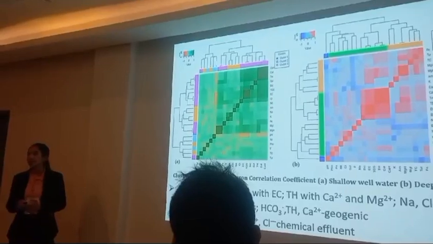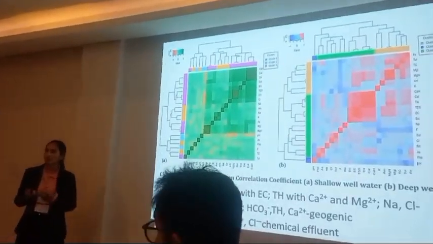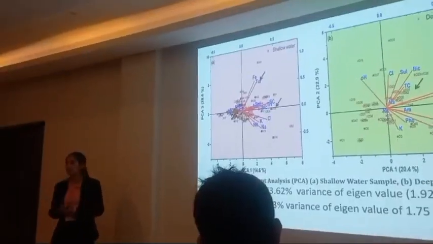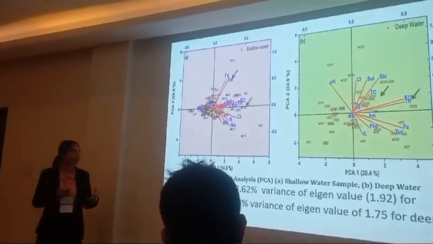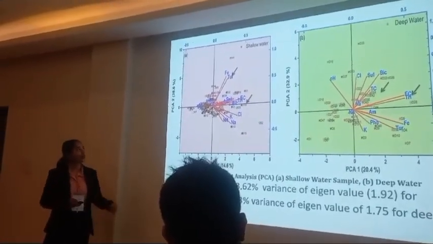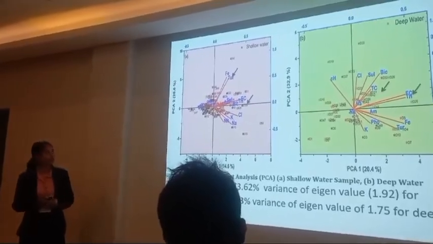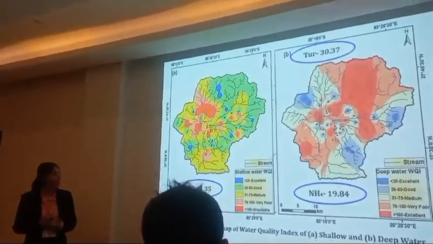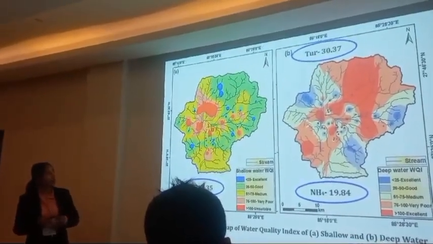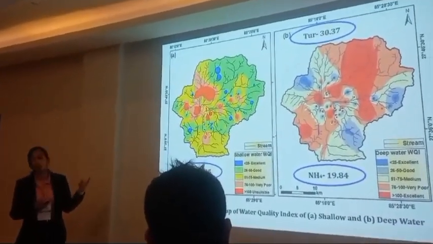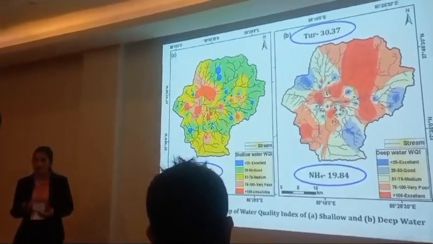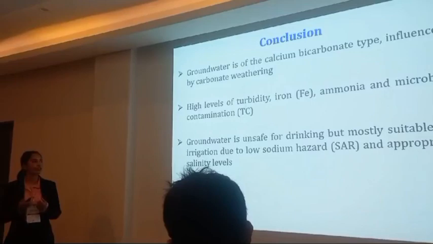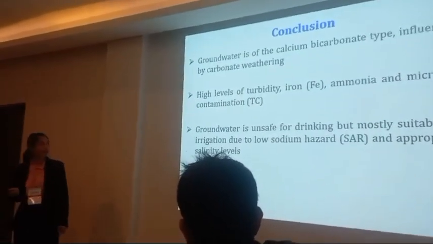The correlation coefficient is generally used to know the association between the different parameters. Here, if you look at these types of water quality problems, what can be the influencing factor? In the shallow water, there is mostly this influencing factor. Here we have shown the water quality index approach altogether, and in the shallow groundwater from the central to the western part the groundwater is mostly polluted, and in the deep water there is calcium bicarbonate weathering and a high level of turbidity, iron, ammonia, and microbial contamination.